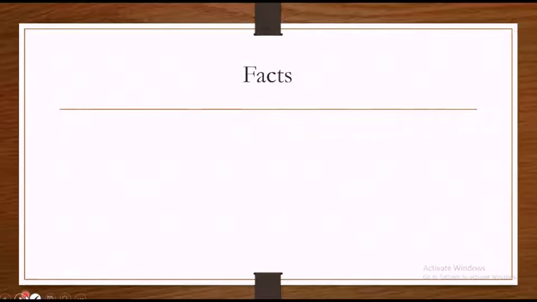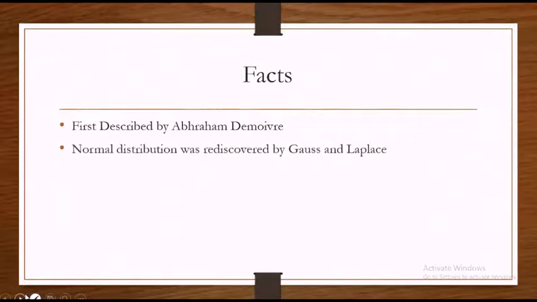Now, let's have a look at some facts regarding normal distribution. The normal distribution was first described by Abraham de Moivre as the limiting form of the binomial model in 1733. It was rediscovered by Gauss in 1809 and Laplace in 1812. Both Gauss and Laplace were led to the distribution by their work on the theory of errors of observations arising in physical measuring processes, particularly in astronomy.